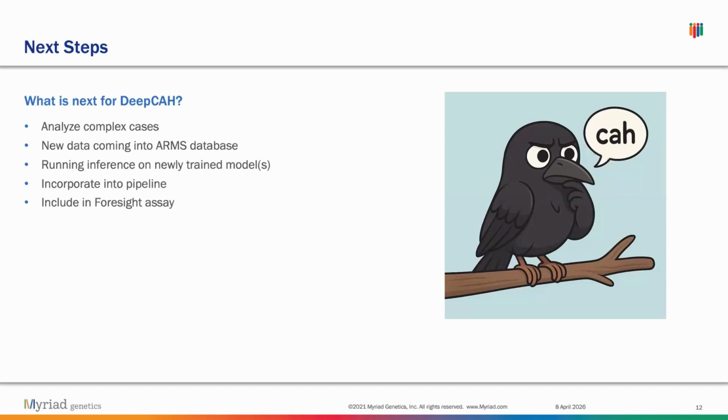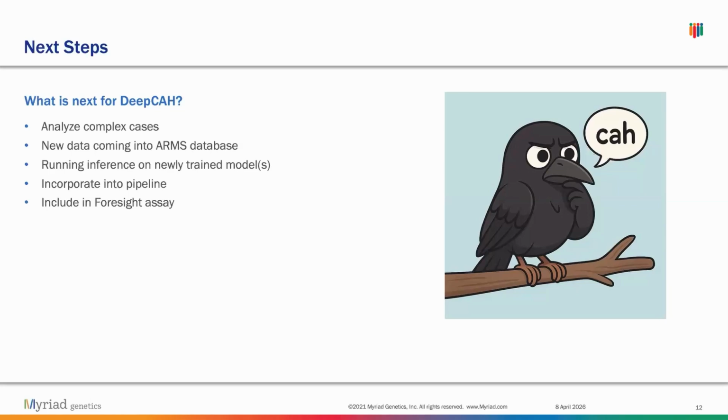And there's also new data coming into the ARMS database. The ARMS database is the clinical data report database that we use. Because there's new data coming every single day, we want to eventually collect all this new data to then train another model, because as we know, the more data for machine learning, the better. And once we have this model, we want to run inference based on the slide that I mentioned earlier and incorporate it into our pipeline.